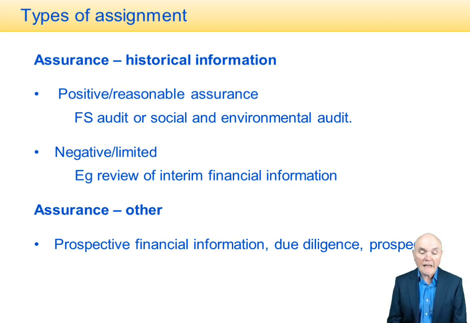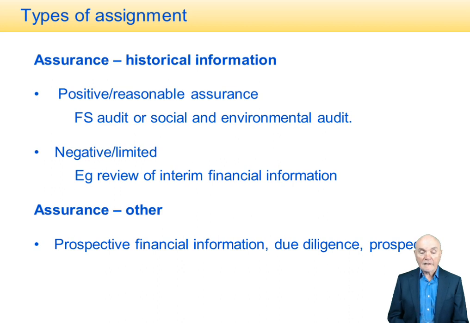An example of where you're going to have a negative or limited assurance assignment is where you're not asked to do an audit of the financial statements, but maybe to do a review of the interim financial information which is released, say, 6 months through a year, perhaps for listed companies. So the auditor has a look at the financial statements. The auditor tries to make sure that they make sense, if you like, and that there's nothing which has obviously come to light that would make the accountant or auditor think that there's something wrong with the information which is being presented.